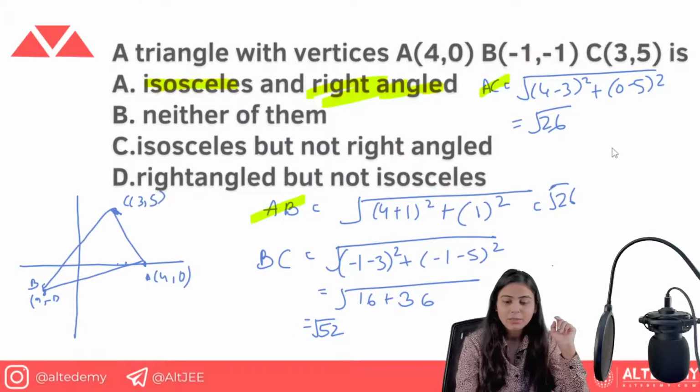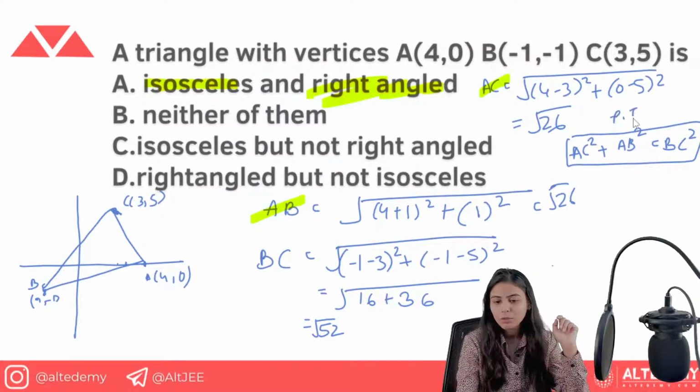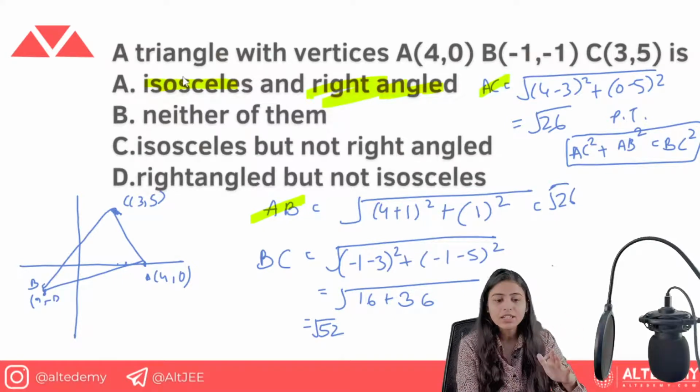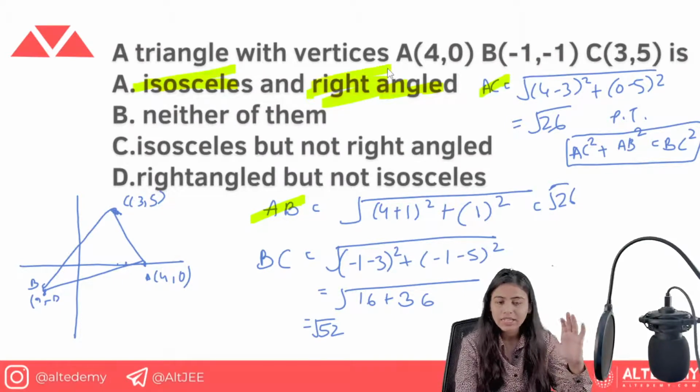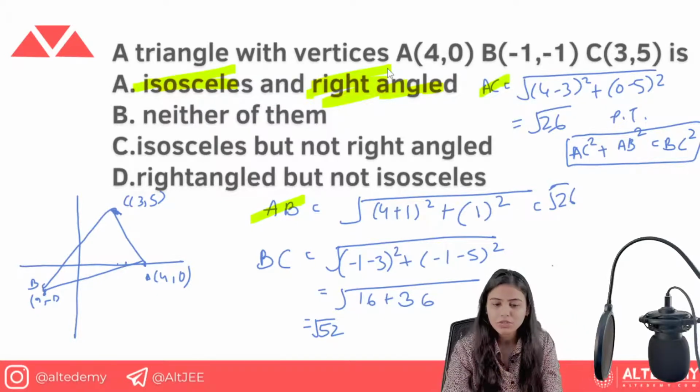How can I write it? Because we have AC square plus AB square is equal to BC square. Okay. This is following the Pythagoras theorem. Okay. That is why we can say that this triangle is isosceles as well as right angled. Okay. So this is the question and we have solved that this was isosceles and this was a right angled triangle.